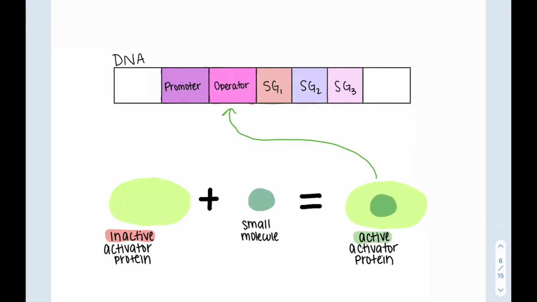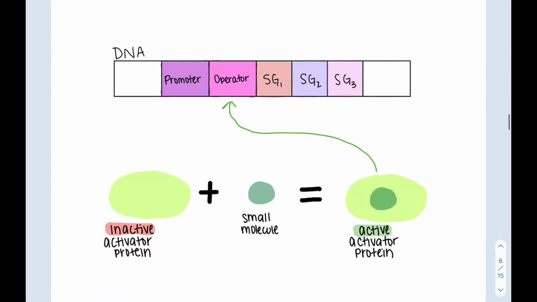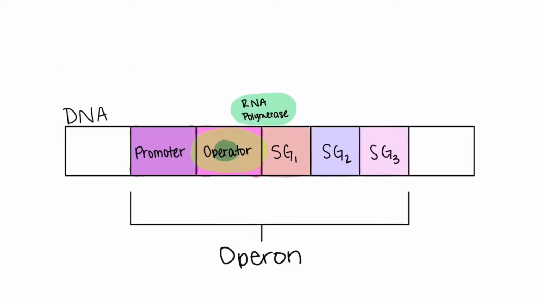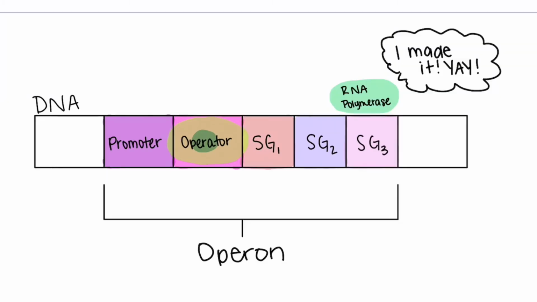In this case, the regulatory protein is called an activator protein and must have a small molecule bound with it, and they are both only active when bound to the operator. The addition of a small molecule is known as inducible control. Now that the small molecule is attached to the activator protein and the activator protein is bound to the operator, RNA polymerase is finally able to move across the operon segment and the structural genes are transcribed.